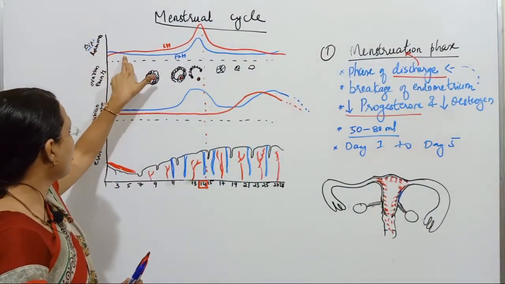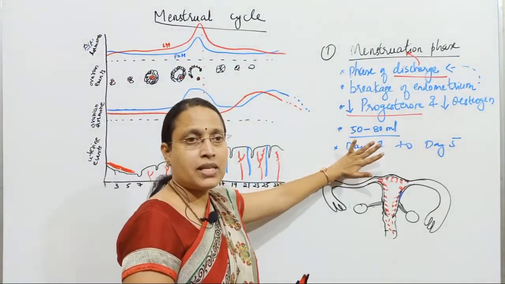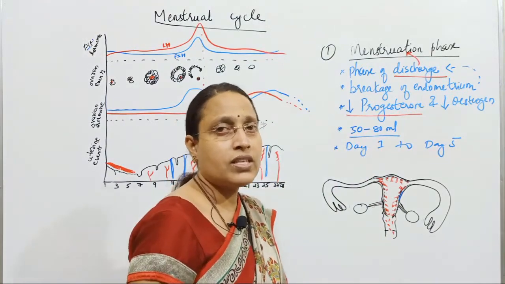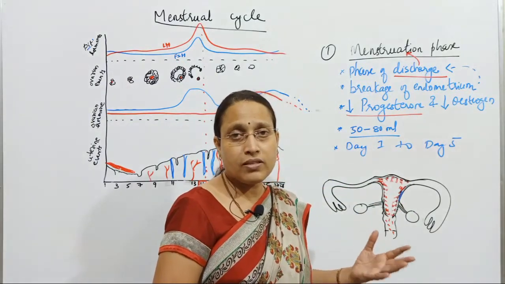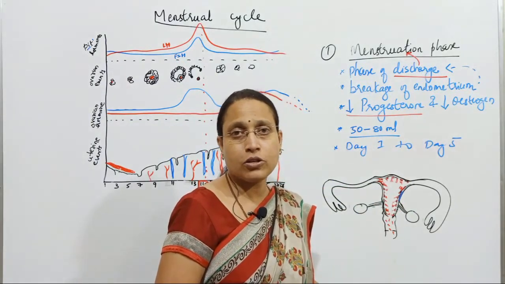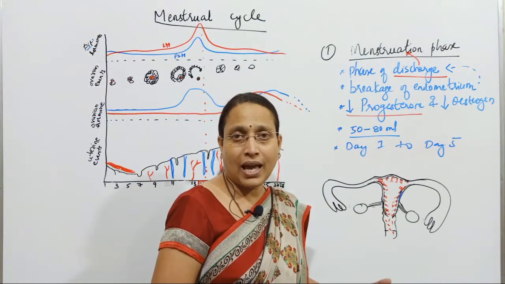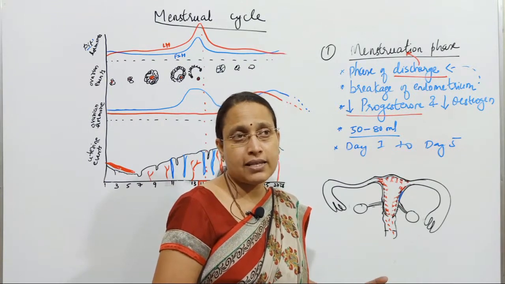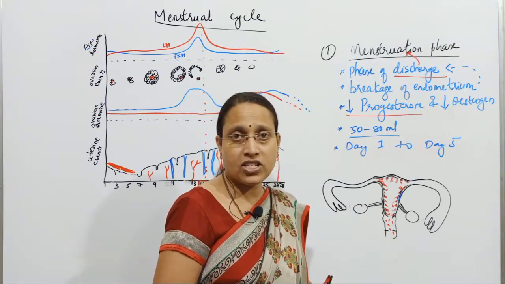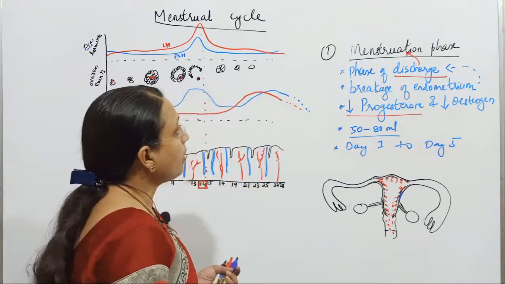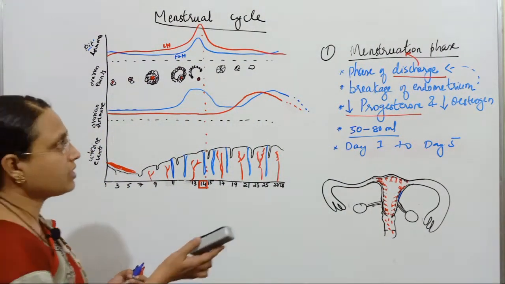So what about the pituitary hormones? What is the fate of the pituitary hormones will be explained in the next phase. Obviously, in the first 5 days there is a slow decrease in progesterone as well as estrogen, and it will have a positive feedback mechanism on the pituitary gland. As a result, what will increase in the next phase? The FSH and LH. So this was about the first phase, called the menstruation phase.